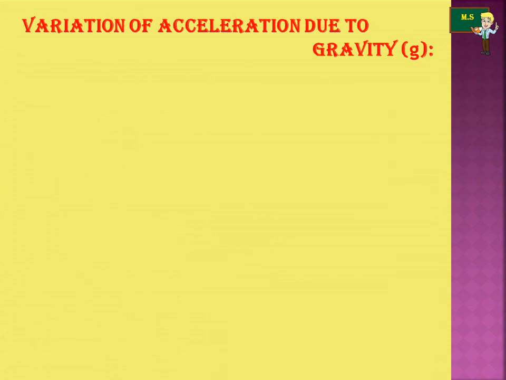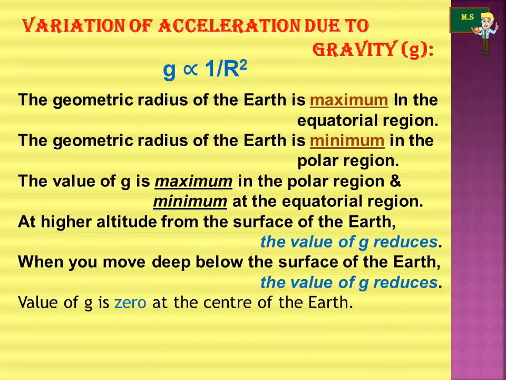Then, the variation of acceleration due to gravity, small g. Since g depends on the geometric radius of the earth, small g is inversely proportional to R squared, that is, the radius of the earth. The value changes from one place to another on the surface of the earth.